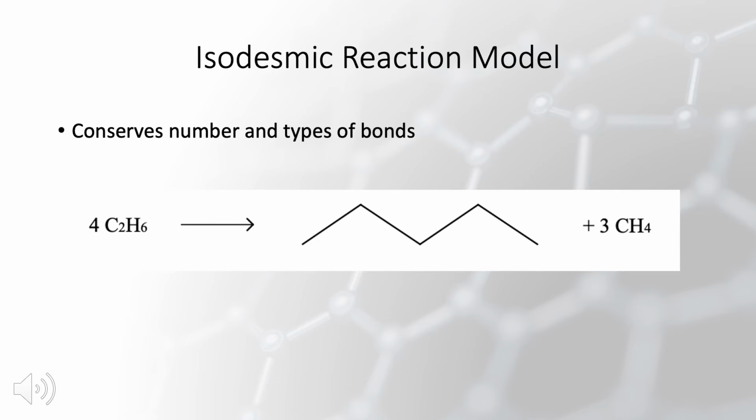So this is the isodesmic reaction model in which both the number and types of bonds are conserved. And so in this example reaction with pentane, we can see that there are 4 carbon-to-carbon bonds and 24 carbon-to-hydrogen bonds on both sides of the reaction.